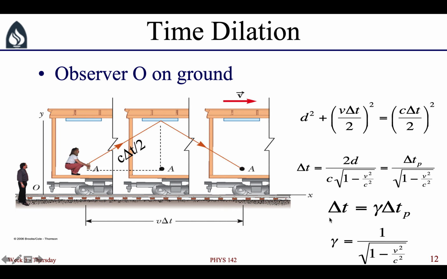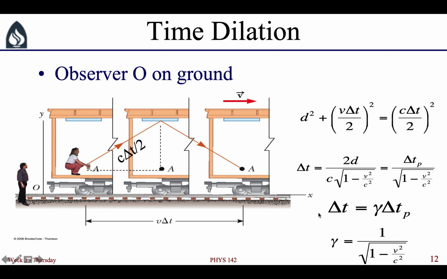So the time measured by this ground observer is going to be equal to gamma, where gamma is 1 over the square root of 1 minus v squared over c squared, times the amount of time measured by the proper time observer, the person who sees the beginning and ending events happen at different distances from themselves. So as a result, the amount of time measured by the ground observer is going to be bigger. Gamma is always a number that is greater than 1.